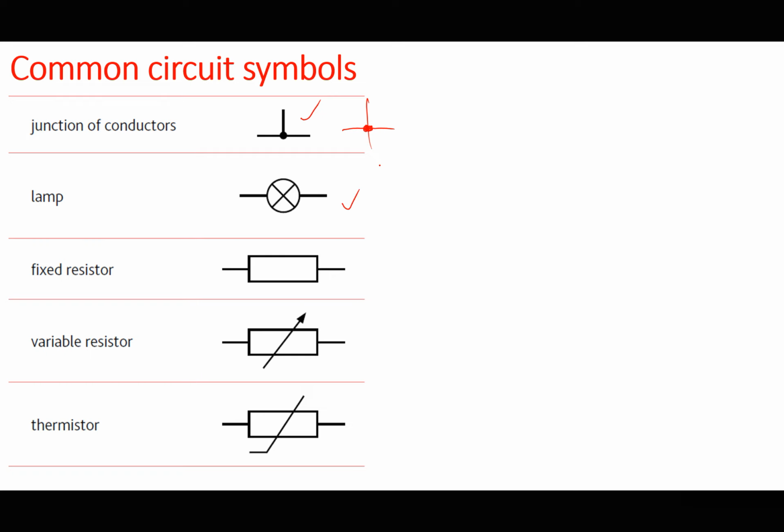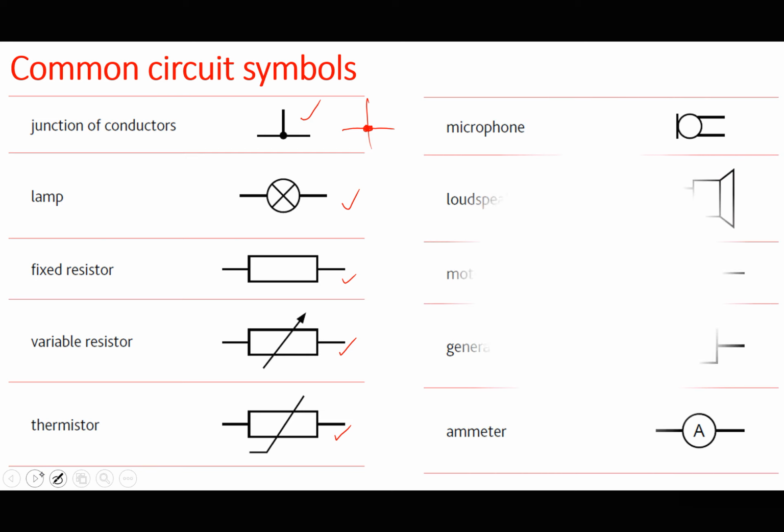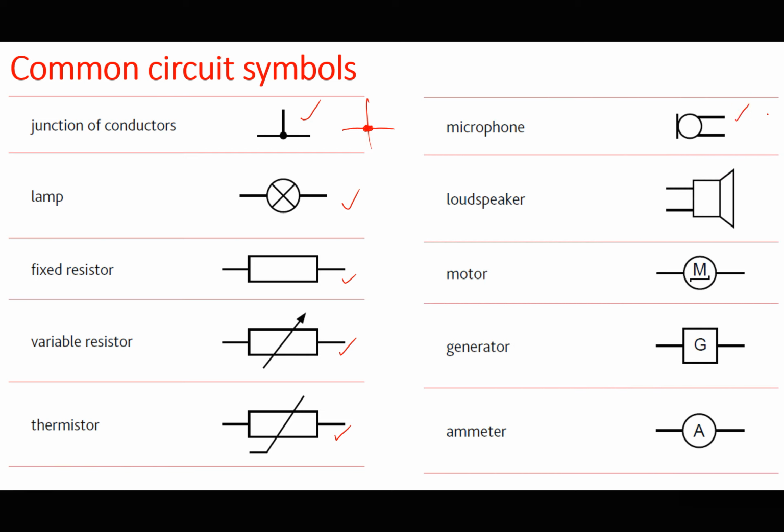Then we have the symbol for a lamp. You are used to it in IGCSE. You are used to the symbol for a fixed resistor, variable resistor. The symbol for a thermistor, you are used to it in IGCSE. Then we have a microphone. You are used to the symbol for a microphone. You are used to the symbol for a loudspeaker.